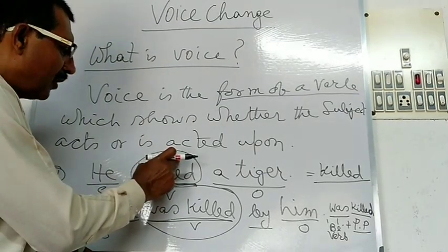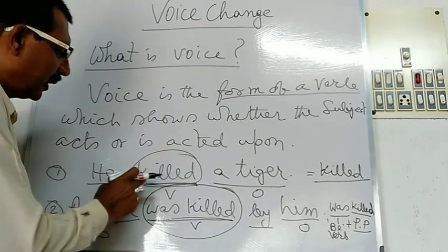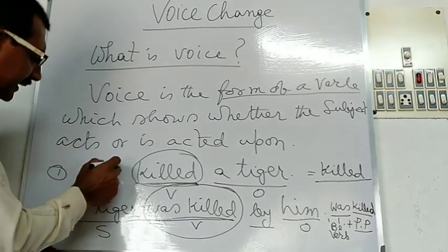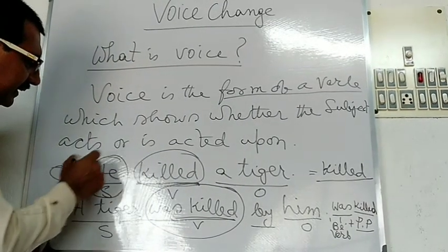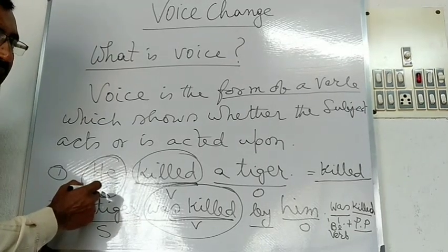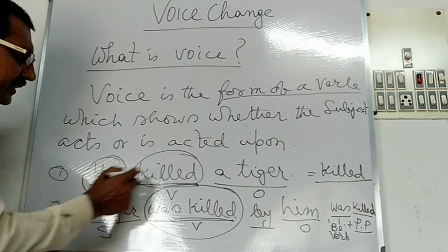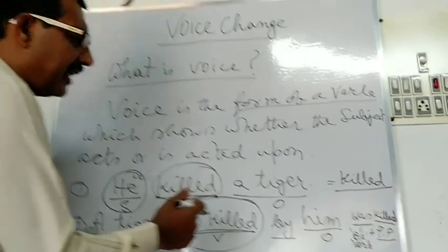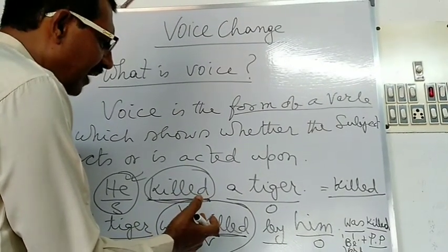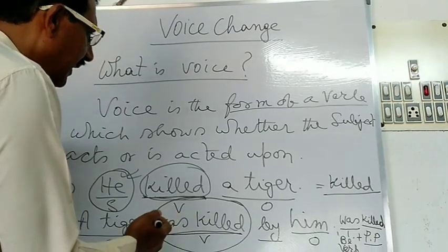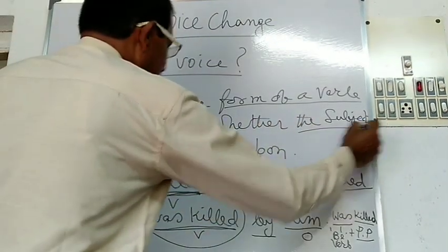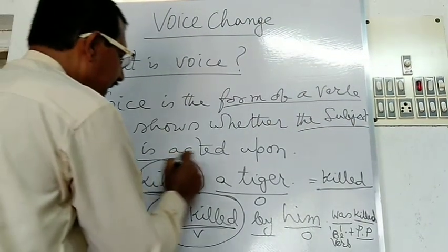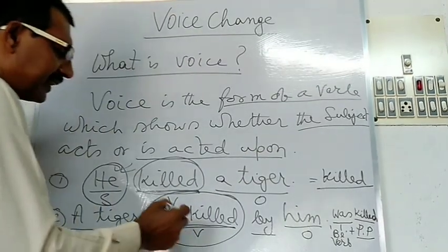This is the formation of the verb which shows whether the subject acts. Here in the first sentence you see that he is the doer or the actor himself. So this is called active voice, and in the second sentence the action is done upon the subject. That is, the subject is acted upon.